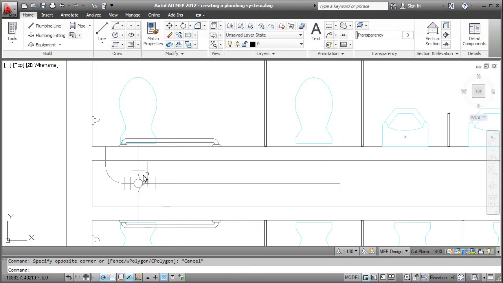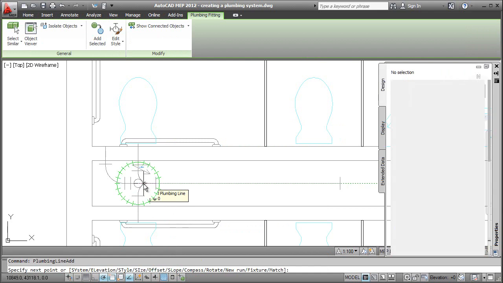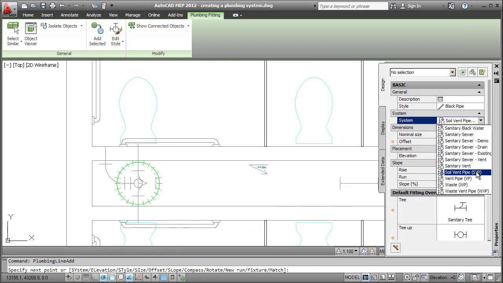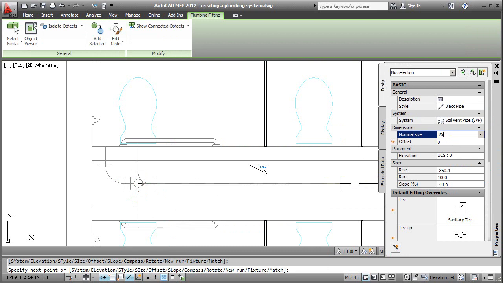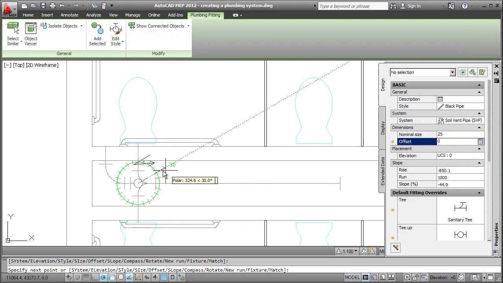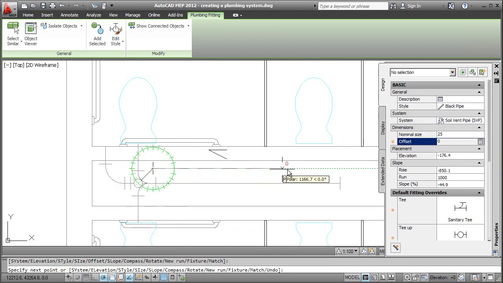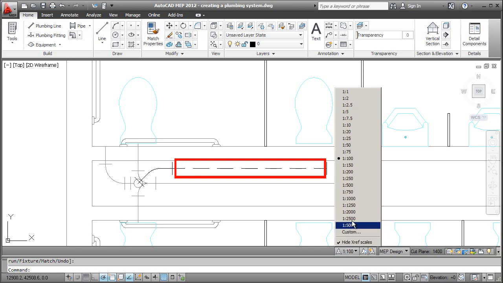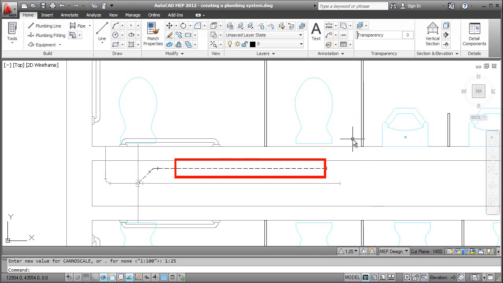Next, let me connect the other water closet on the opposite side. To complete the design, I'll draw the soil vent pipe with a nominal size of 25 millimeters. Let's take a look at how the plumbing lines and symbol representations update automatically when the drawing scale is changed. Watch as I change the scale to 1 to 25, and notice the plumbing line type scale automatically change.